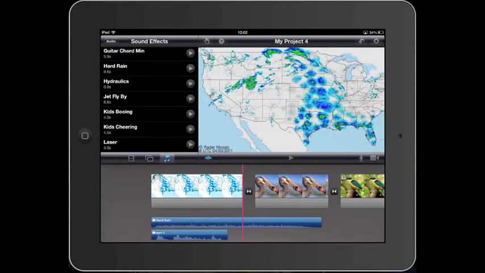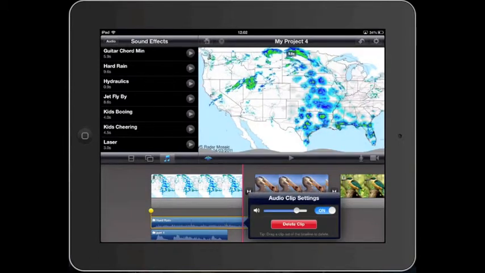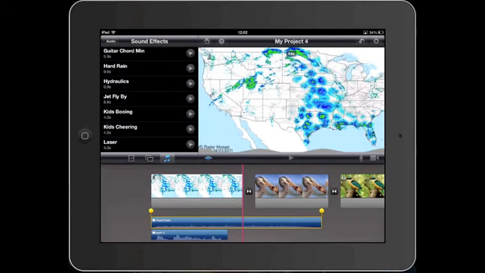I can control the volume of any particular sound by double tapping it and using the slider, and you'll see the waveforms going up and down. I can also make a sound shorter by using the little yellow handles and dragging it in and out.